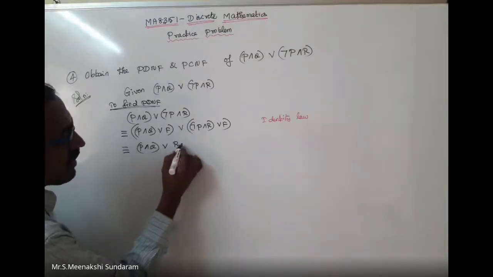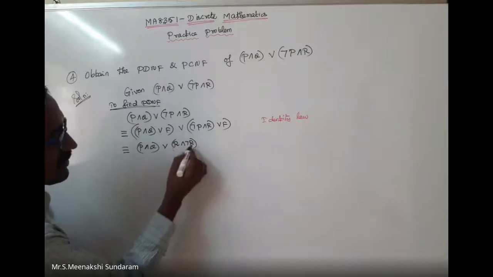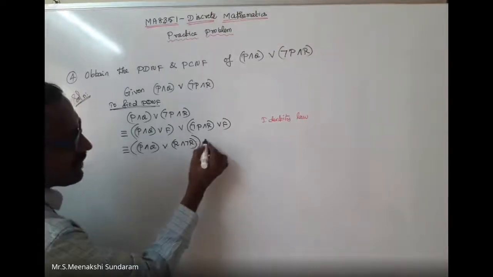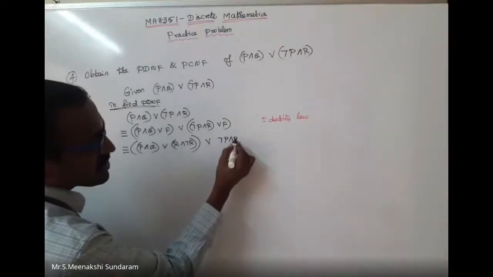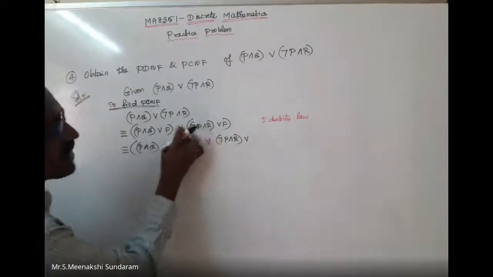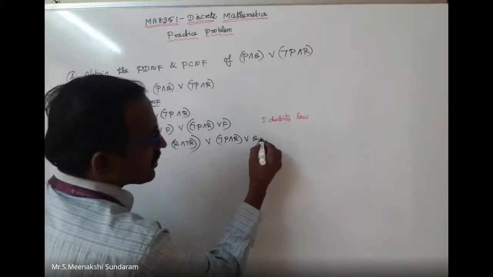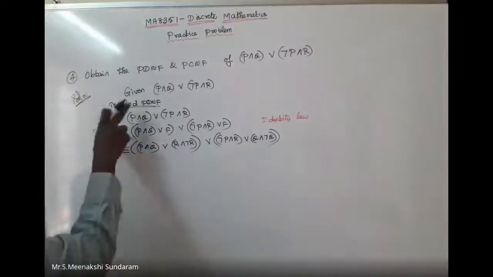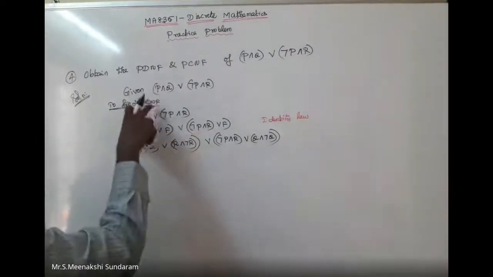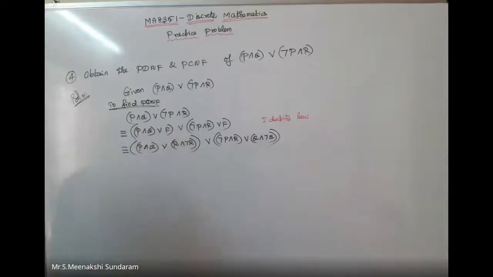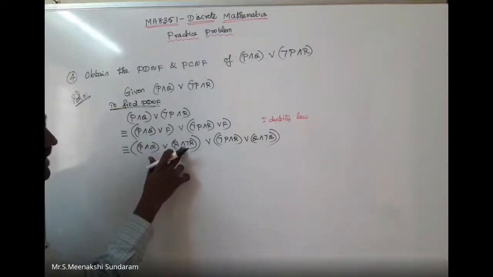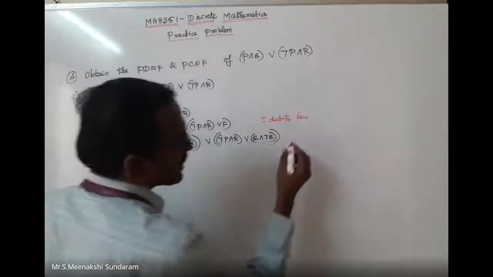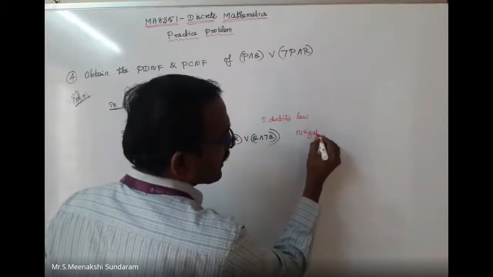Instead of false, I can write R conjunction negation R. Disjunction negation P conjunction R. Here also instead of false, the missing term is Q, so I write Q conjunction negation Q. For PDNF I use false, for PCNF I use true. This is a negation law I apply here.